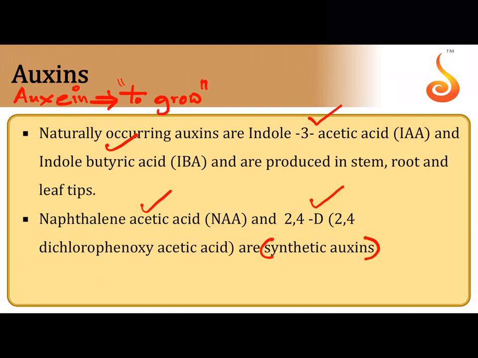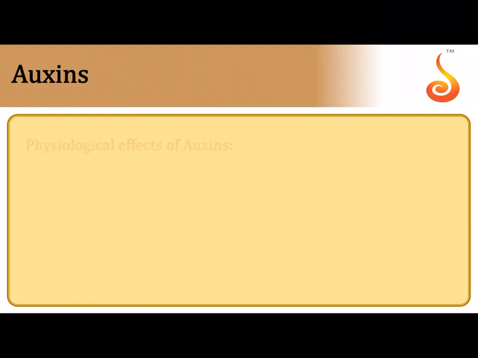So it's very important for you to know which are the naturally occurring auxins in the plant body, and which are the auxins which are obtained synthetically. And where do you find auxins in the plant body? In the stem, in the root, and in the leaf tips.